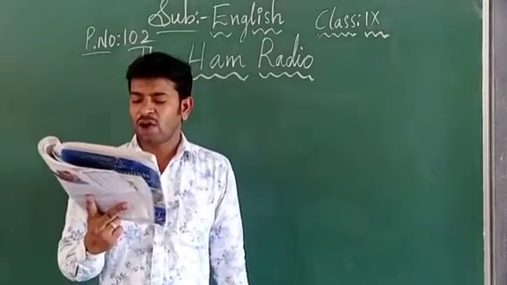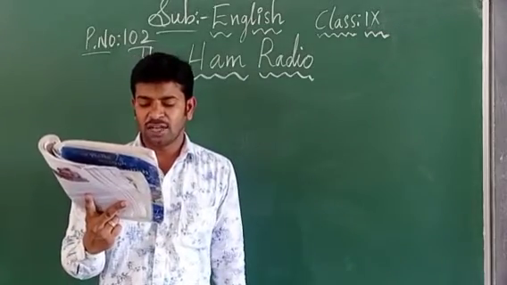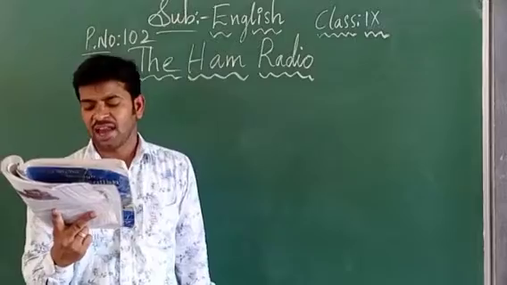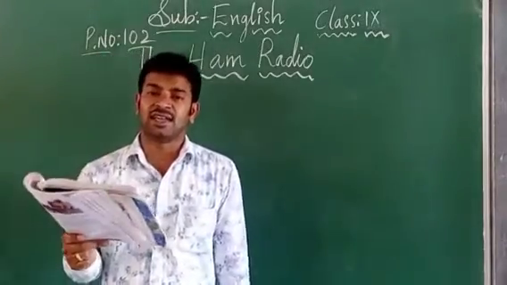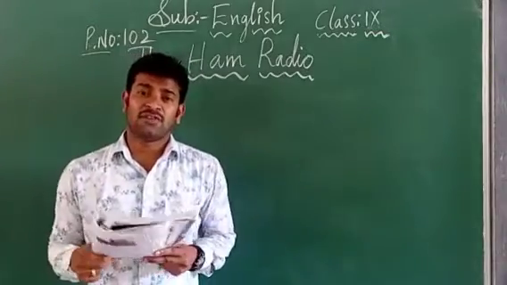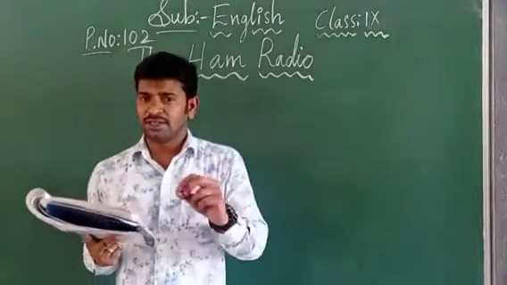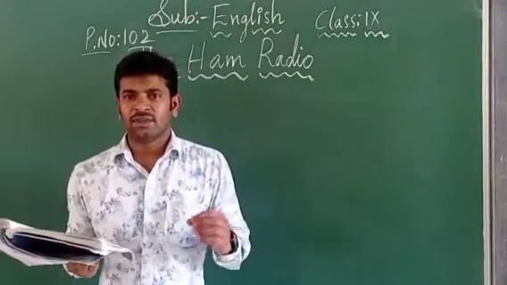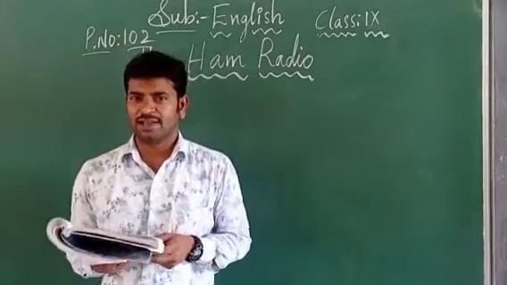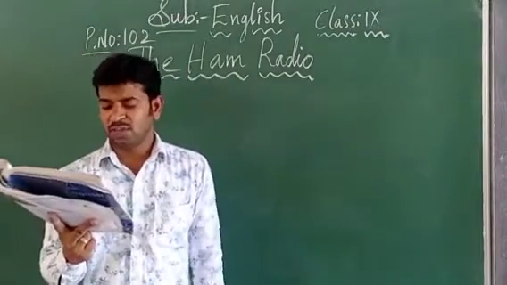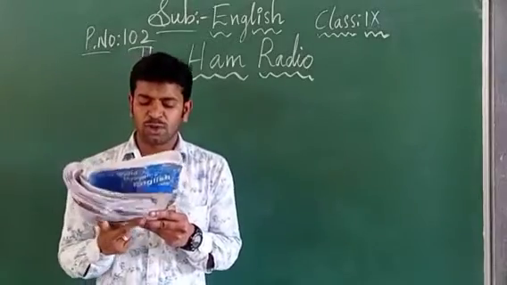Next one, unlike commercial systems, amateur radio is not dependent on terrestrial facilities that can fail. So these amateur radios are not going to depend on the terrestrial facilities. Terrestrial facilities means the facilities which are related to the earth, that means landlines. They work on landlines, and one wire has to be connected, and they are not going to help us during this bad situation. It is dispersed throughout a community without choke points.